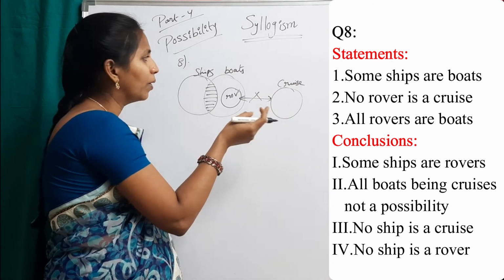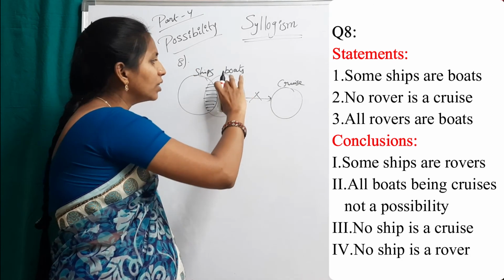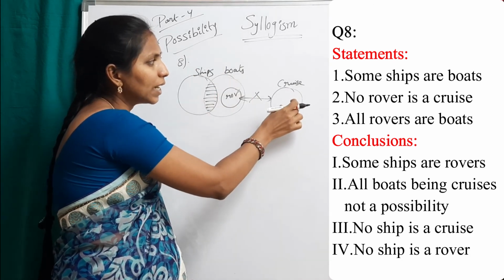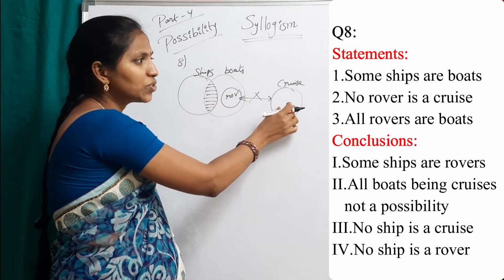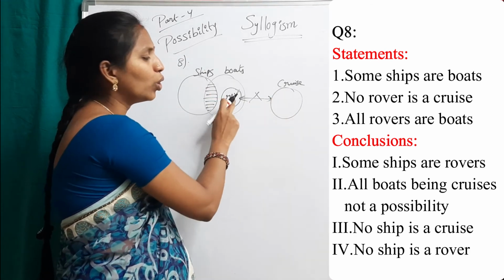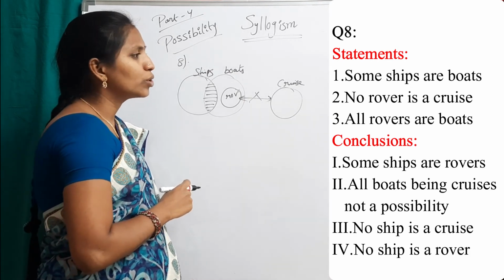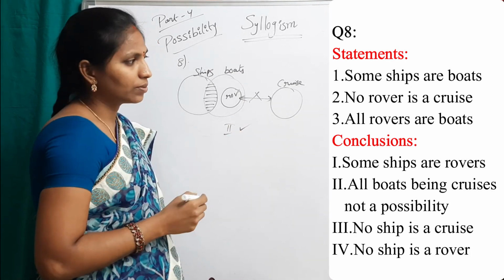Yes, it is true, because if I draw this boat's circle inside of this cruise, then statement's violation occurs. Which statement? No rover is a cruise. Statement violation occurs. Second conclusion follows.